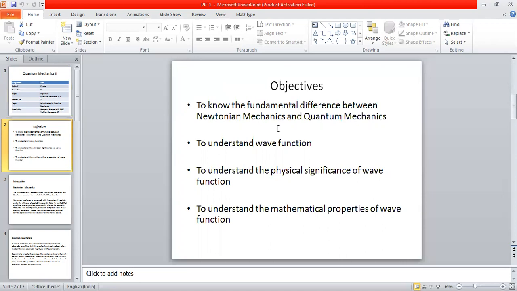So it is one of the core quantities that we use in quantum mechanics. After defining wave function, we want to understand about the physical significance of the wave function. That is also we shall try to do in this lecture. And ultimately, wave function is basically a mathematical quantity, of course, with certain physical significance. Before we discuss the physical significance, we should also know some of the mathematical properties of the wave function, because it is basically a well-behaved function as per mathematics. So these are the 4 important points which are the objectives of my presentation. Okay.